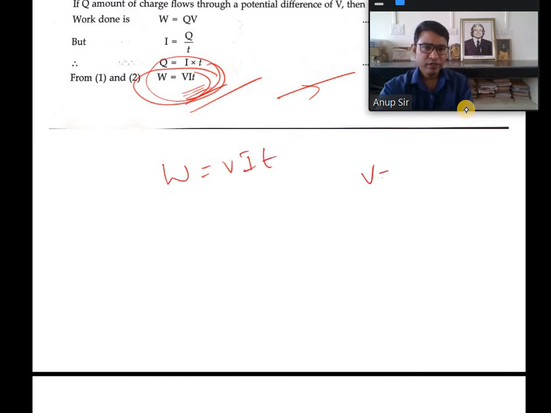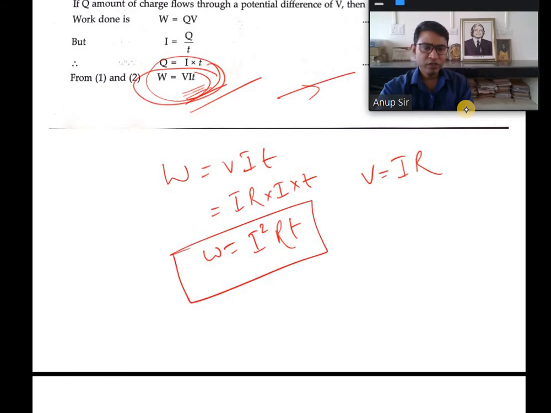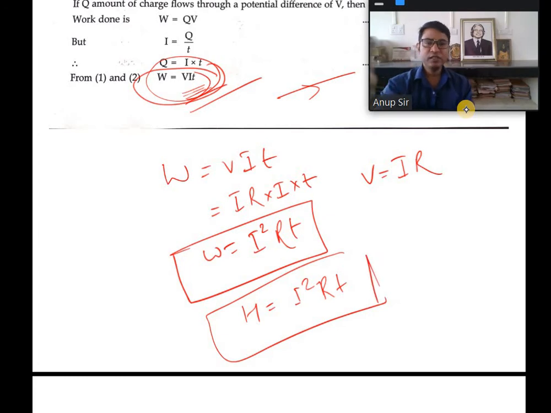Now again we know V is equal to IR. Simply put it, IR into I into T. We will get I square RT. So W is equal to I square RT. We replace the W with the letter H, where H indicates the heat in joule, H is equal to I square RT. The unit of heat in SI system is joule. It is the same as the unit of work, because heat is a form of energy.